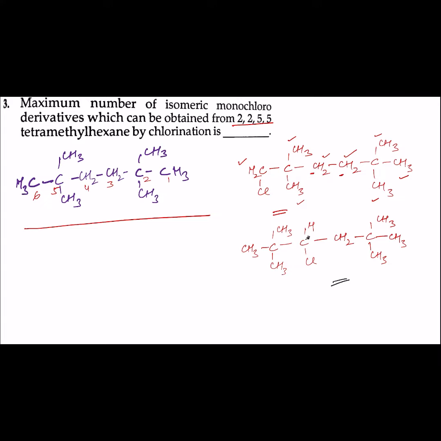So this carbon is a chiral carbon, and now this compound can show optical isomerism and it will have 2 isomers. When it shows optical isomerism, it can give 2 isomers. So total number of isomers are, this is one compound and 2 isomers we obtained from this compound. So total isomers are 2 plus 1 is equal to 3. So the answer here will be 3.